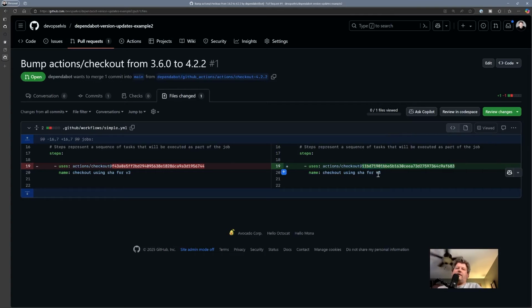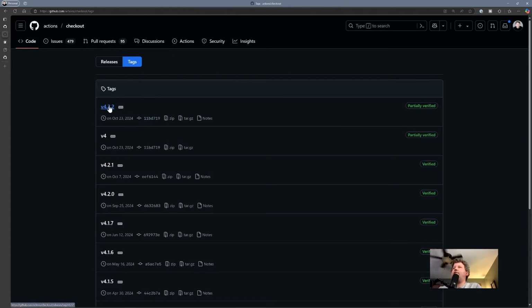So it recognized that I was using v3, or what it did is it didn't interpret it as v3, it interpreted it as v3.6.0 because they were both tied to the same commit, the same tag. Both tags are tied to the same commit SHA. And so it updated me to 4.2.2, which is the latest version here.